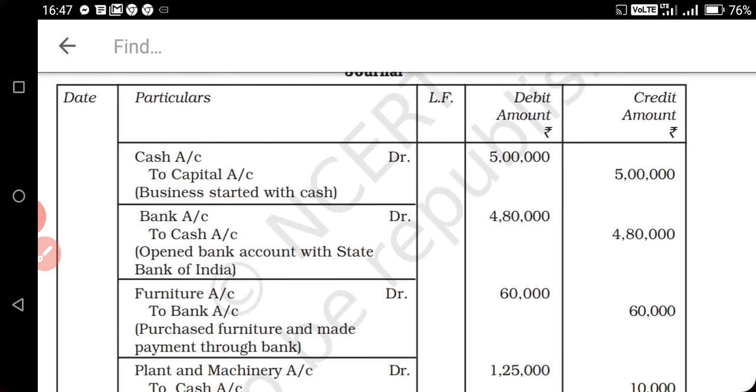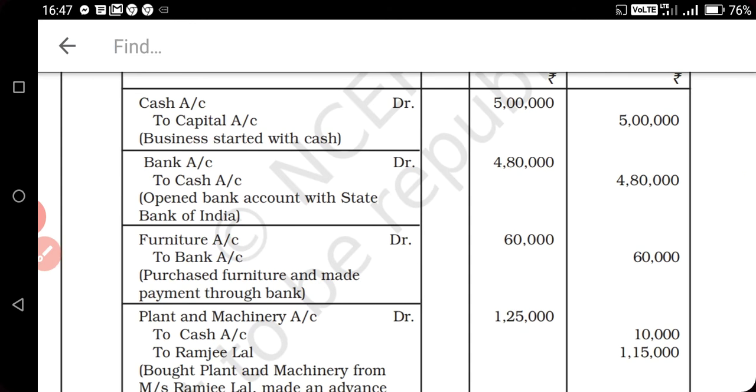First transaction is business started with cash rupees 5 lakh. When we start the business with cash, what will happen? Cash will come inside the business. So we will write cash account debit to capital. This cash should be treated as capital, and capital always has a credit balance. So cash account debit to capital, 5 lakh on the debit side and 5 lakh on the credit side, and you will write the narration business started with cash and draw the line.